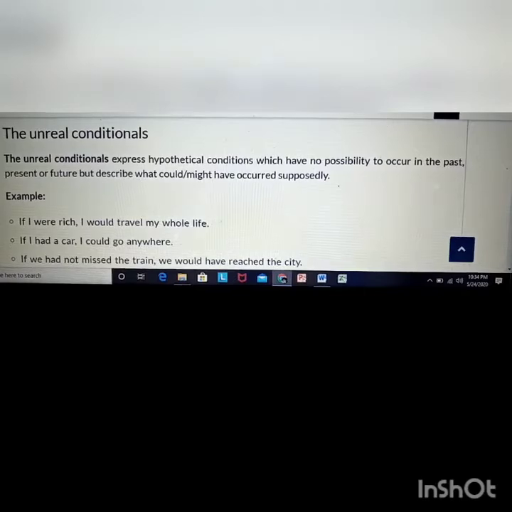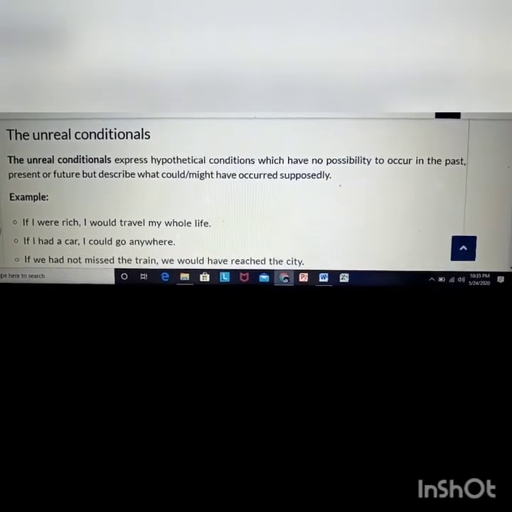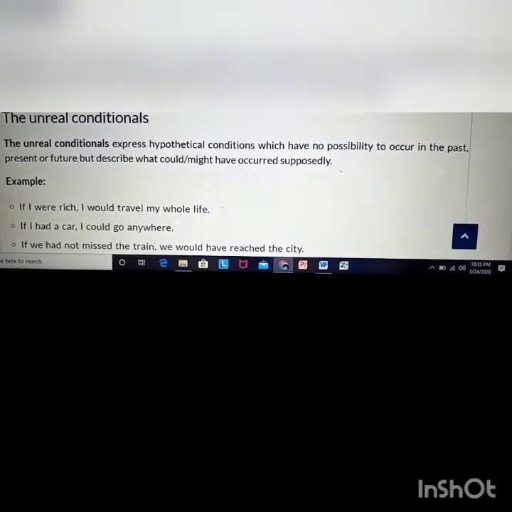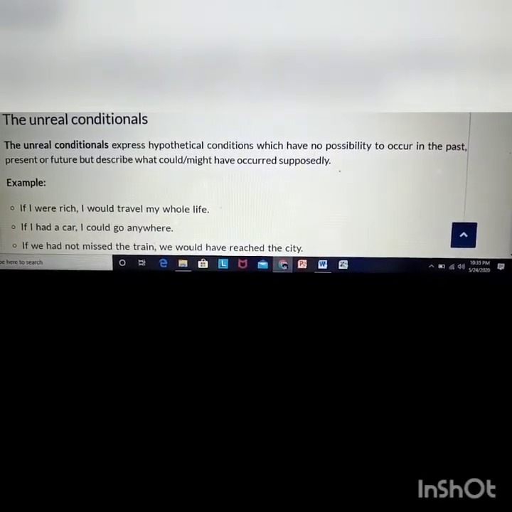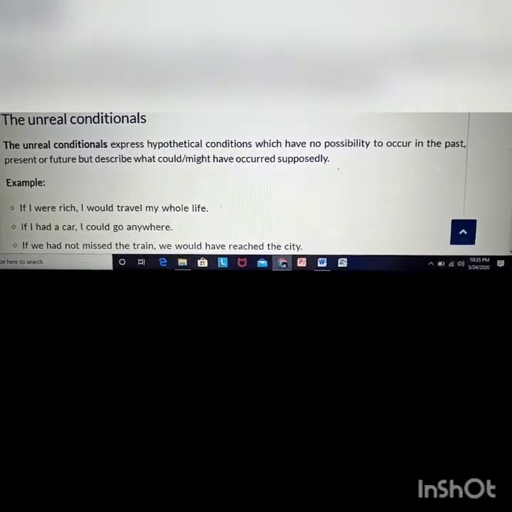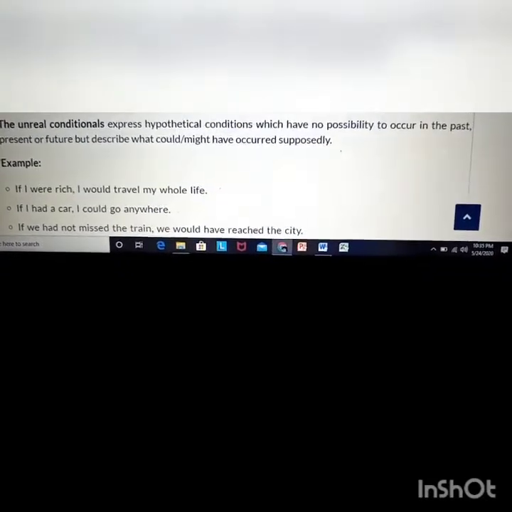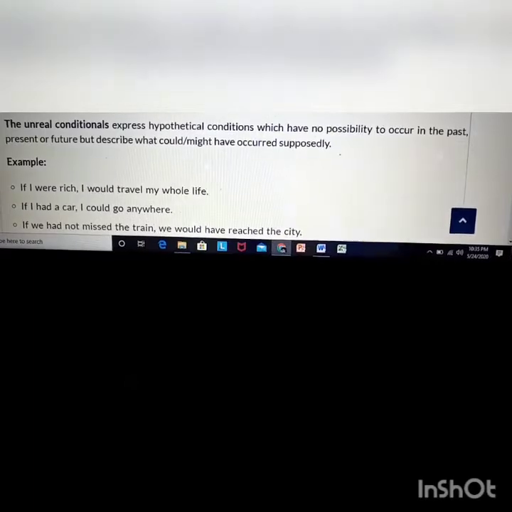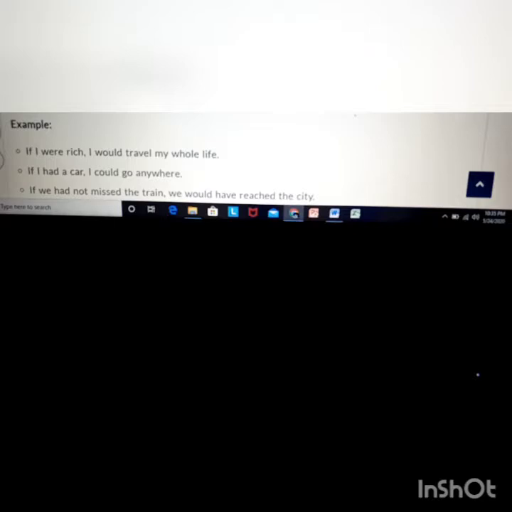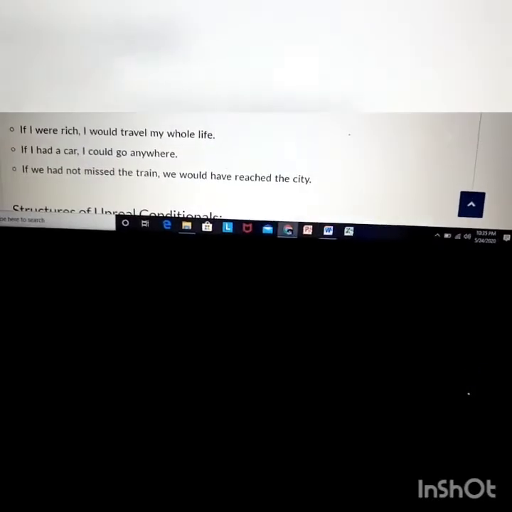Next is unreal conditionals. The unreal conditionals express hypothetical conditions which have no possibility to occur in the past, present or future, but describe what could or might have occurred supposedly. That means it is totally unreal. There is no reality about all these sentences. So if we see the examples, it will be more clear to us.